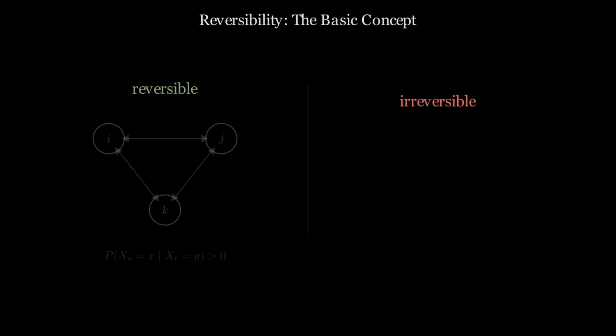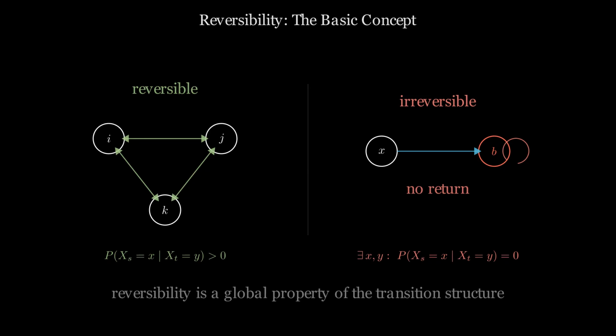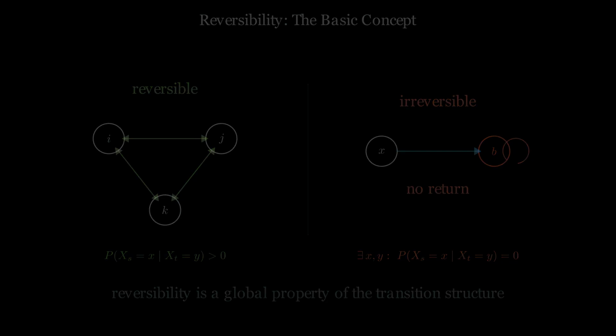A reversible system can return to any state it previously occupied. From every state, there exists a path back to every other state. An irreversible transition means there is at least one pair of states where no return path exists. Irreversibility is not about probability being small. It is about the probability being exactly zero. That distinction determines whether recovery is unlikely or structurally impossible.